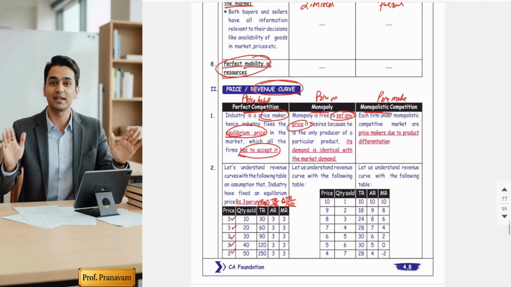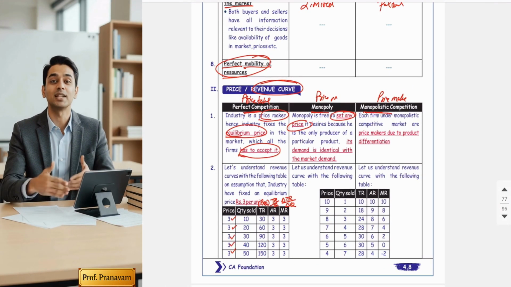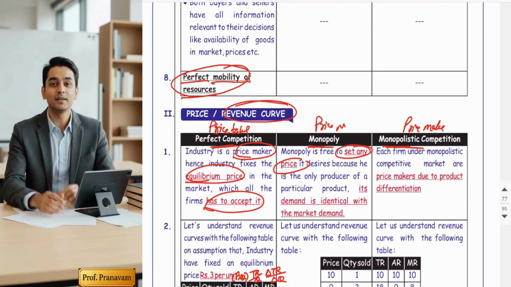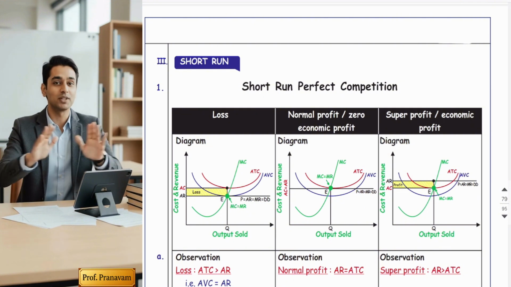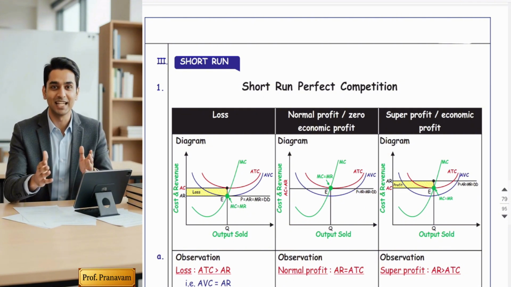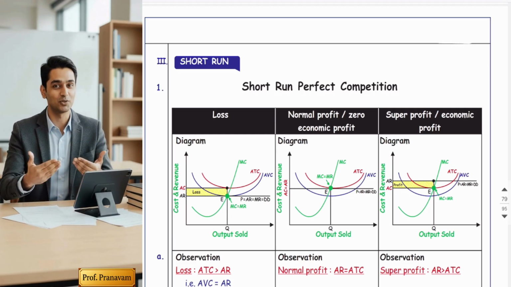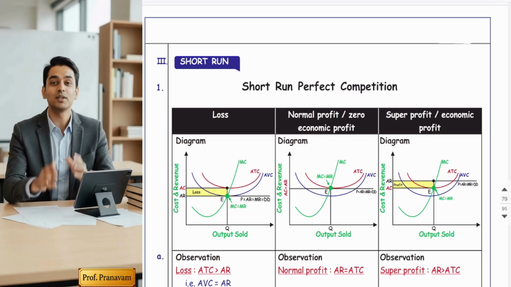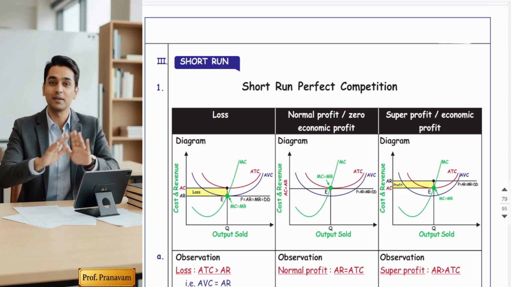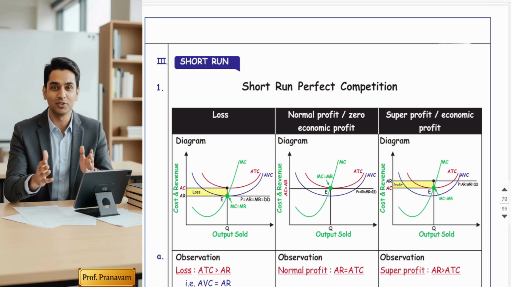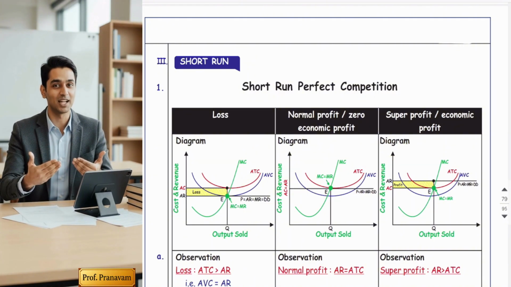Compare it. By comparison, you will be able to remember better. This is the uniqueness of this topic. Let's start with a more scoring and concept based topic, that is short run and long run analysis under different market competition. Friends, this chapter helps you to understand how a firm earns profit or faces losses in different markets, that is perfect competition, monopoly and monopolistic competition, and we are going to do the comparison also.